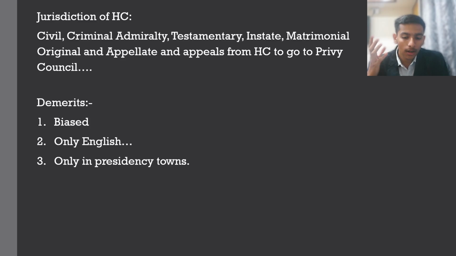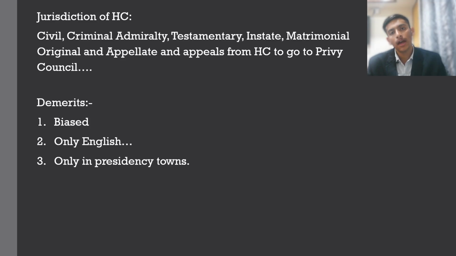For example, up till this point, we have seen that there are almost 5 to 6 presidency towns: Bombay, Madras, Kolkata, Bengal, Bihar, Odisha, and along with that Patna and 6 other towns were presidencies. But what about other towns which do not have a high court? Each and every time they would have to travel to the jurisdiction of the high court in these presidency towns. Then again, the mobility part will come in the demerits. So these were the demerits of the High Courts Act of 1861.